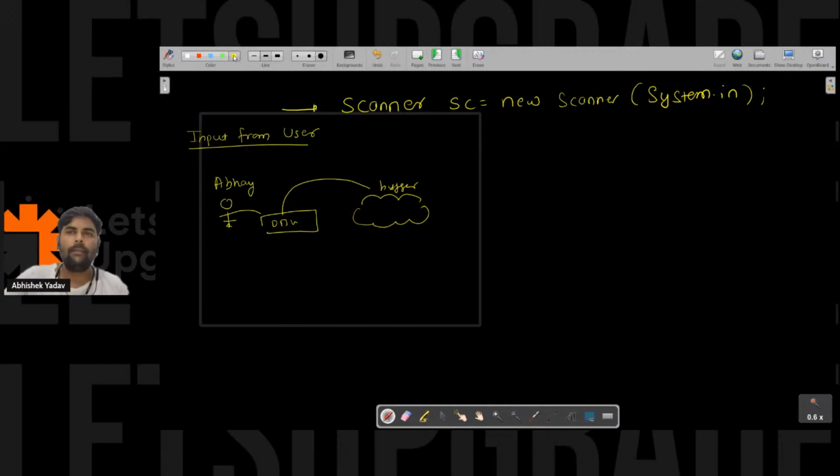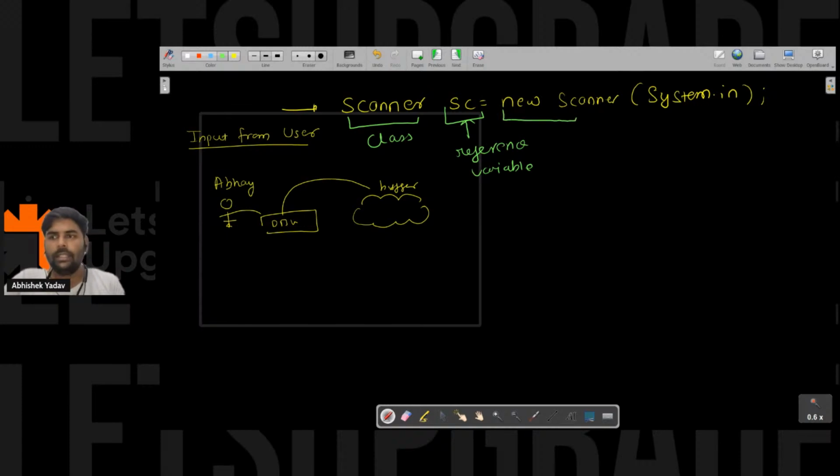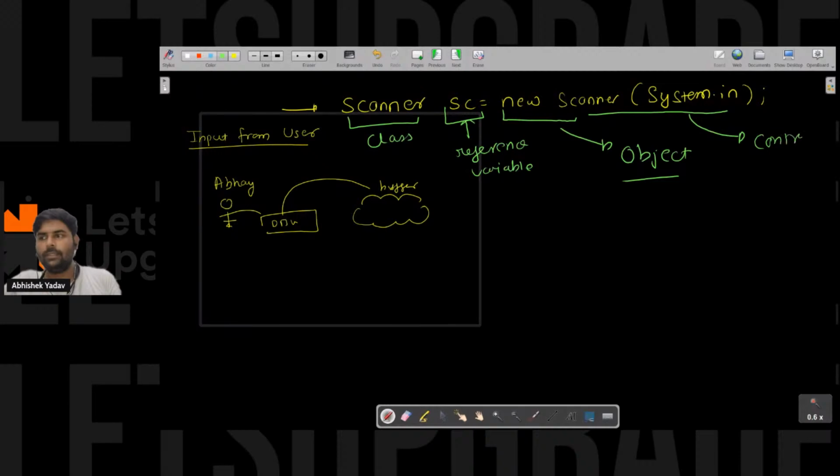Here, this part is the name of the class, right? And after that, this is a reference variable, and this new keyword is used to create an object. Okay, it is used to allocate memory to the object. And this Scanner is a special method, and we call this method a constructor, right? Constructor. So basically we are creating the object of a scanner class.